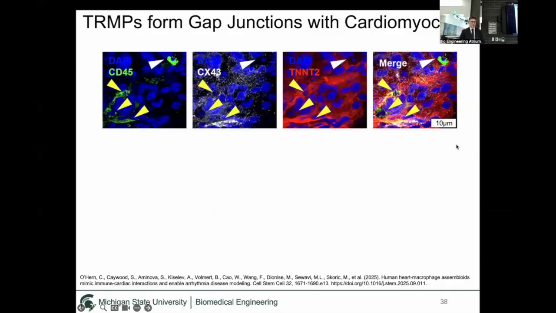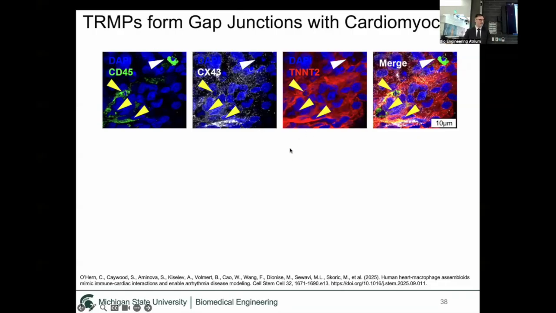The next thing we wanted to do was look at the tissue-resident macrophage's role in electrophysiology. So macrophages, when they bind to cardiomyocytes, form what are called gap junctions, which are pores that facilitate the transmission of signals like ions through them. In green, we have macrophages, and in white, we have one of these gap junction proteins called connexin 43. And you can see that it's co-localized over the cardiomyocytes here in this panel, indicated by yellow arrows, these gap junctions. We also have an example of macrophages that didn't form these gap junctions, which is indicated by this white arrow here.